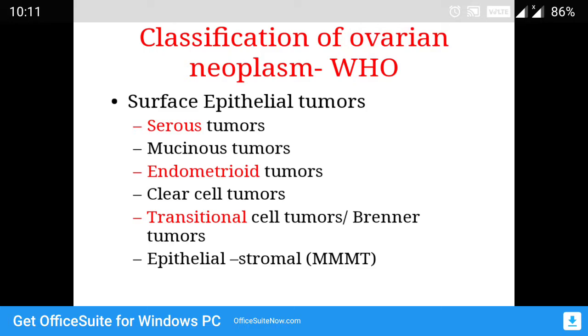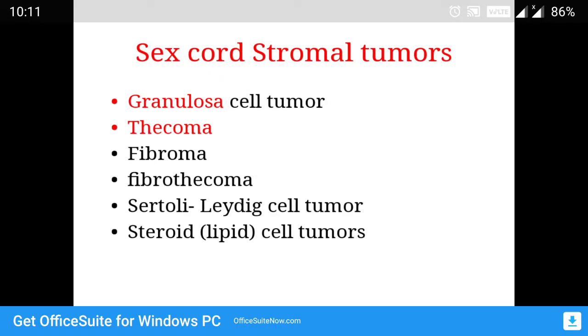First, surface epithelial tumors of ovary. There are around 6 types: serous tumors, mucinous tumors, endometrioid tumors, clear cell tumors, transitional cell or Brenner tumors, and malignant mixed Mullerian tumor, which has both epithelial and stromal components.